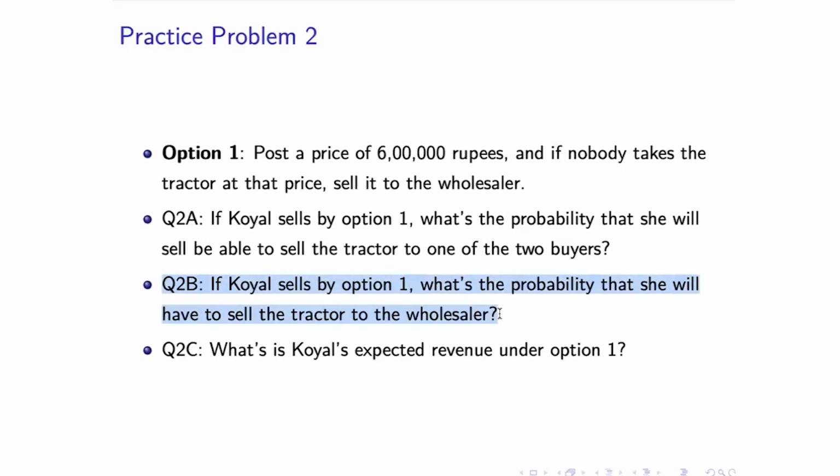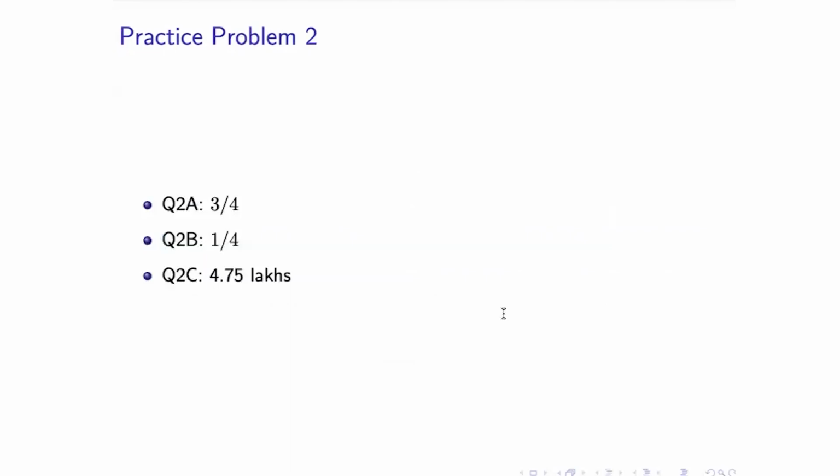Okay. So what is Koel's expected revenue under option one? If you want to calculate this, with 3/4 probability, she is able to sell it to someone for 6 lakh. With 1/4 probability, she is able to only sell it to a wholesaler for 1 lakh. So if you now do the calculation, under option one, the answer is 4.75 lakhs, right? So that's how we can calculate.